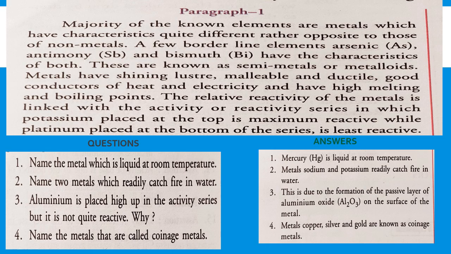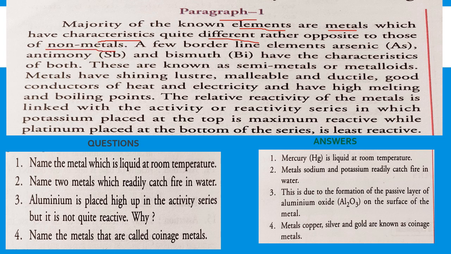Dear children, let us discuss a few questions based on the paragraph. Paragraph 1. The majority of the known elements are metals, which have characteristics quite different, rather opposite to those of non-metals.